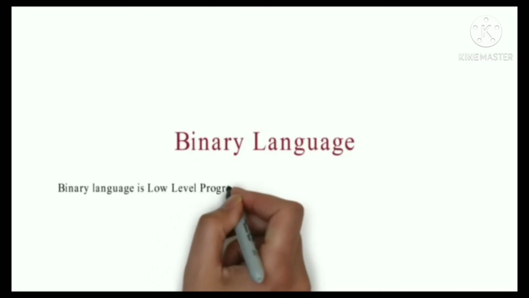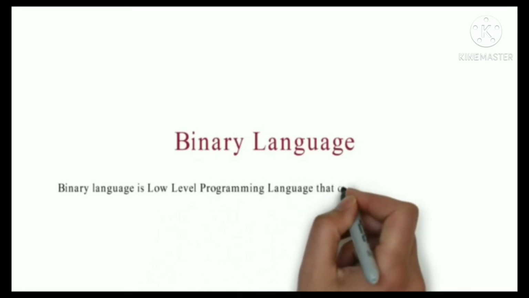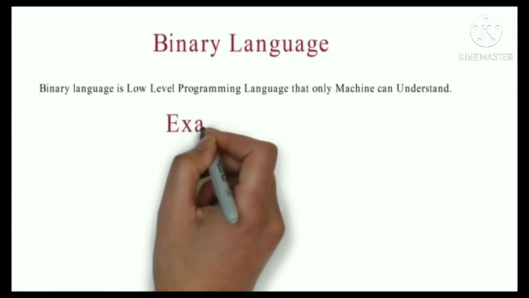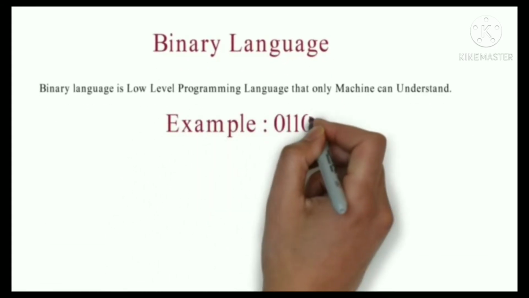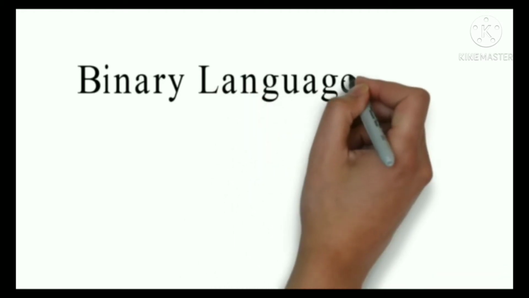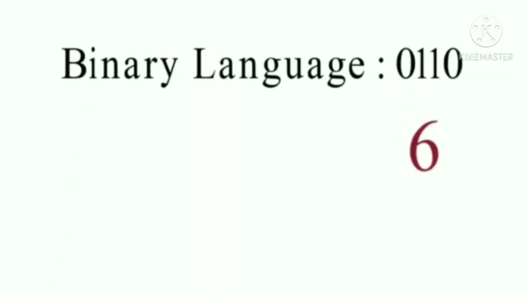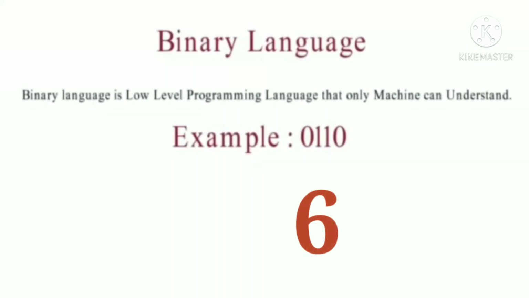Binary language is a low level programming language that only a machine can understand. We can say that it is a collection of 0, 1, 1, 0. When we convert this binary language 0, 1, 1, 0, then it becomes 6. So in this way it is very difficult to understand, because it is not possible to convert the binary language into a simple English language. To solve this problem, we have to learn a programming language.